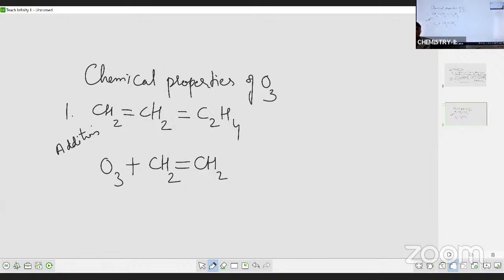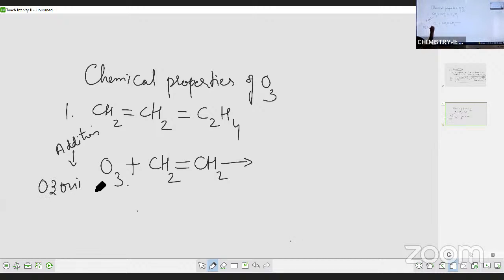किसी भी चीज को आप निकाल नहीं रहे हो, सिर्फ आप दो reactants को add कर रहे हो. So it is an addition reaction. Now, the product which is formed, always remember, कभी भी addition reaction में जो भी product बनता, वो product में दोनों का नाम होना चाहिए. Both the reactants name should be there. So you will get ozonide.